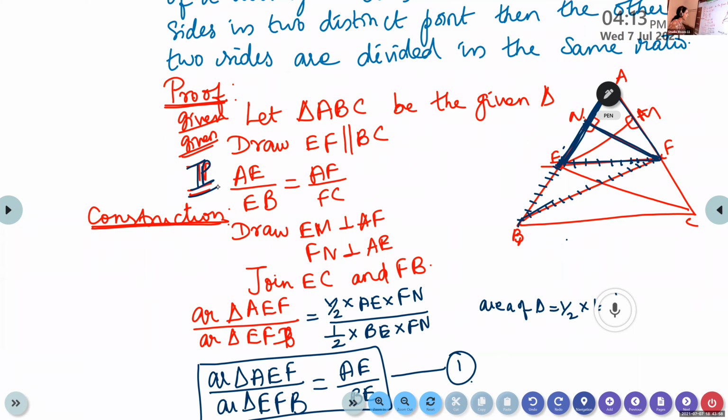AR means area. Area, we denote it using the symbol AR. Ma'am, what's TP? TP means to prove.